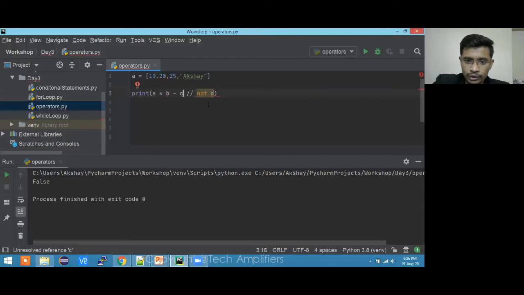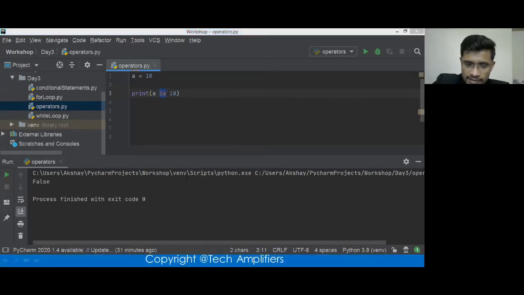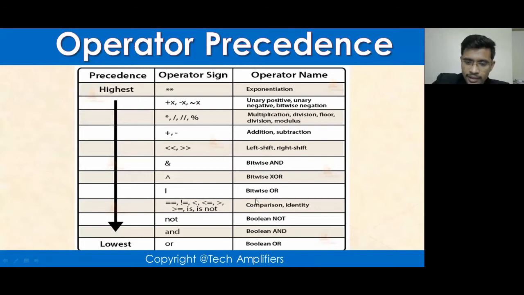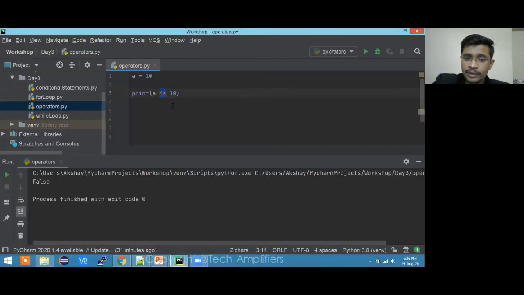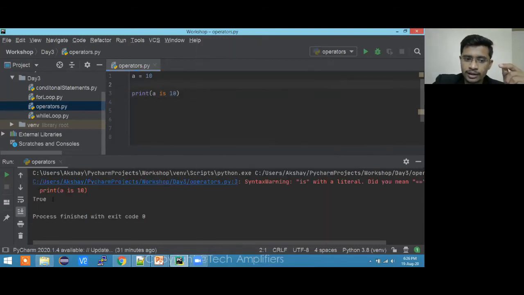I'm quickly going to show you. If I have a variable A and it is 10, and I want to check identity, what I'll do is A is 10. The previous one was 10 in A. If the value 10 is present in my list, that is identity, right? So it's is and is not. Is and is not is the identity operator. It will check whether the identity is or is equal to. If you want to check whether the value of A is 10, you can use this identity operator. I'm just running the code. It will return true.